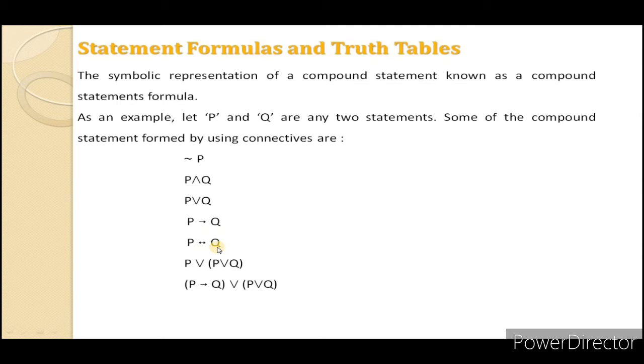Or by using all these connectives in one statement formula, we can form statement formulas as below, that is P or in brackets P or Q. Its meaning is that Mumbai is a capital of Maharashtra or Mumbai is a metro city. Means in one statement we have used more than one connective. There may also be a statement formula like P implies Q or P or Q. These all are statement formulas.